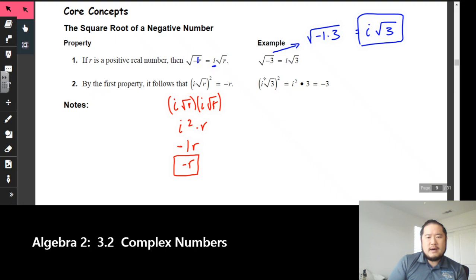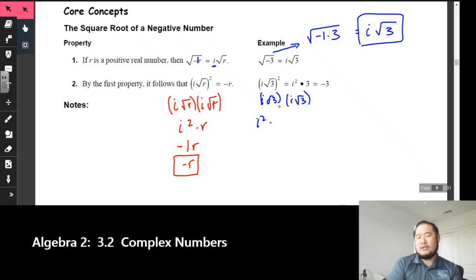So in the example, let's expand it out: i rad 3 times i rad 3. i times i is i squared. Rad 3 times rad 3 is rad 9, which equals 3. Once again, i squared is equal to negative 1, and we have that times 3, which equals negative 3.